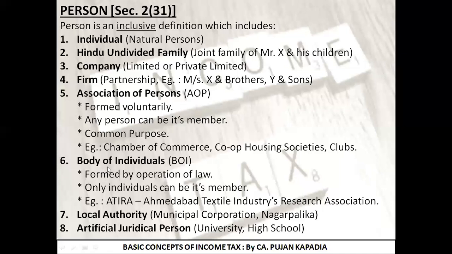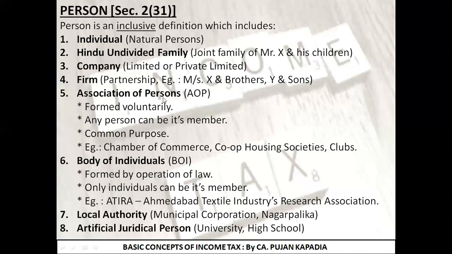Moving ahead to the next part, that is BOI, body of individuals. Now let's see the difference. In association of persons, it was written that it is formed voluntarily, but over here it is written that it is formed by operation of law. So body of individuals is not formed voluntarily. There is a certain law which directs the formation of a body of individuals. So first point, it is formed under any law. Second, only individuals can be its members. As the name suggests, body of individuals, only persons of category 1 can come together to form a body of individuals.